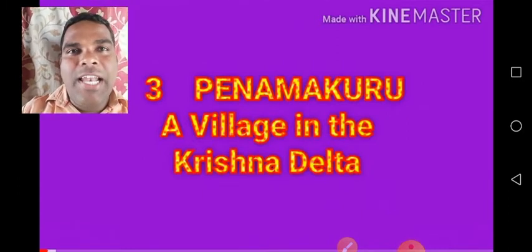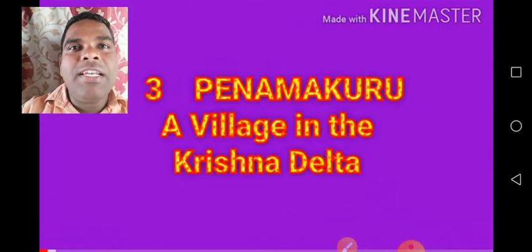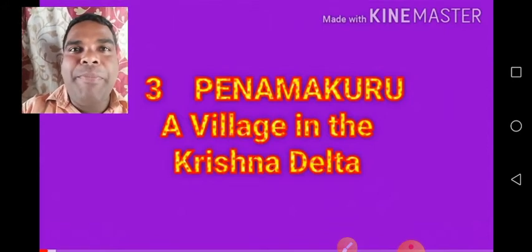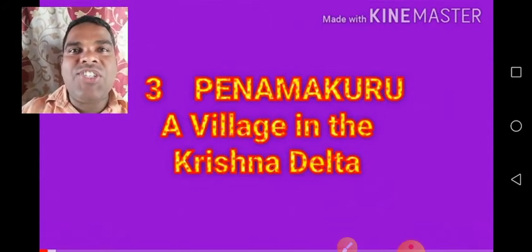Children, in the last class you learned our third lesson, part B: Penamakur, a village in the Krishna Delta.